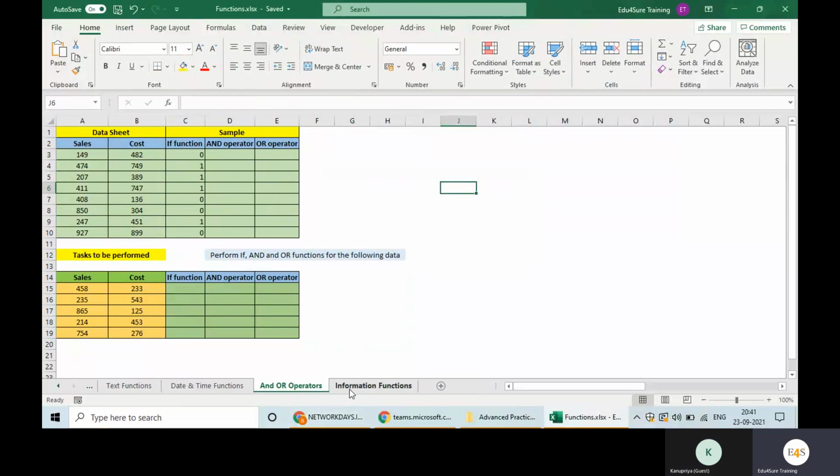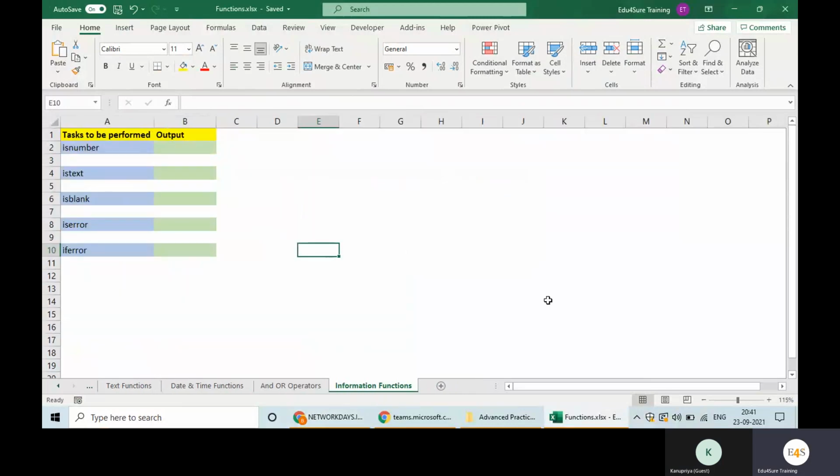Another category of functions: information functions. Why do we call them information functions? Because they are giving us some information about the data.